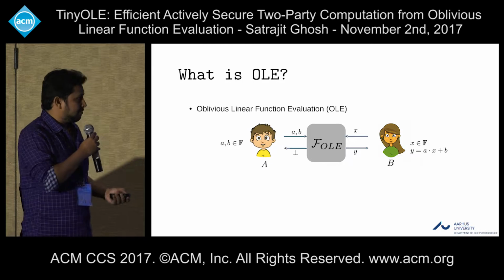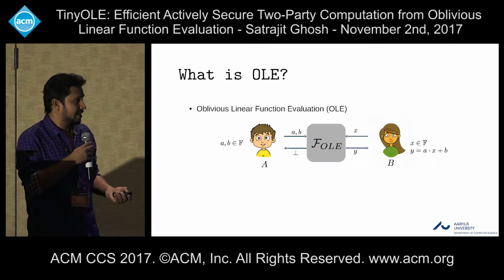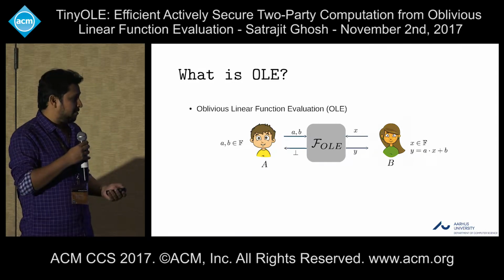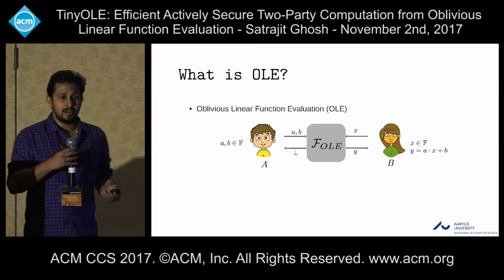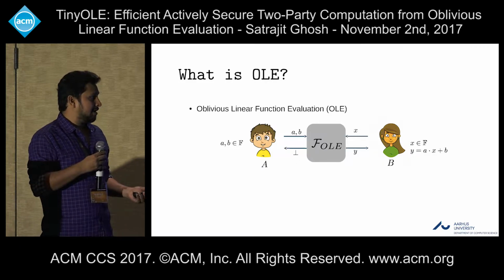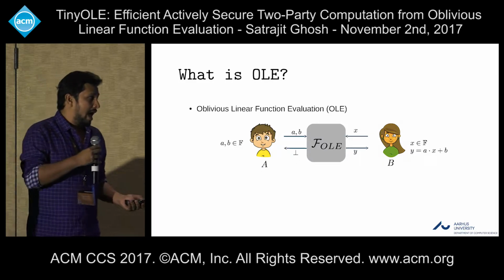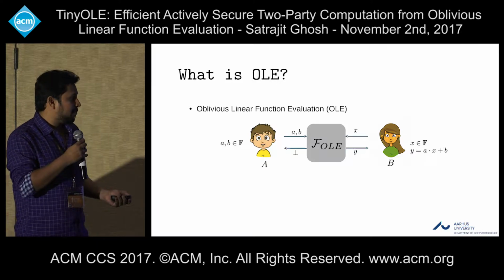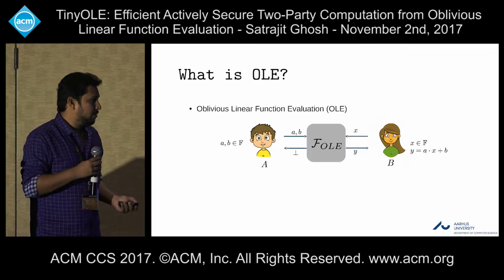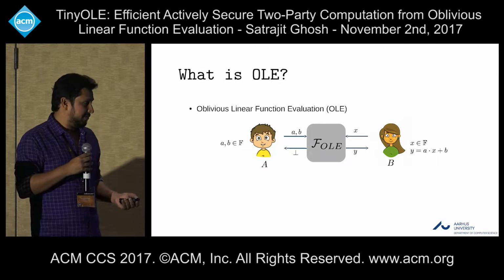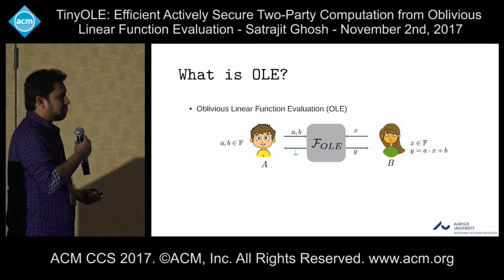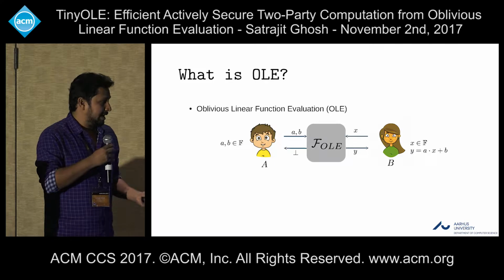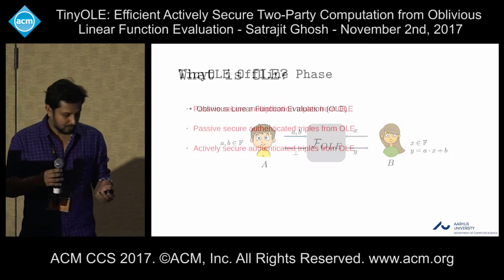Now, what is OLE? As I mentioned several times, OLE is oblivious linear function evaluation. So in this protocol, there are two parties, one sender and one receiver. The sender will give some A and B into the protocol, and the receiver will give some value X. And at the end of the protocol, the receiver will learn Y, which is AX plus B. And from the security point of view, as usual, the receiver will not learn anything about A and B, and the sender will not learn anything about X.